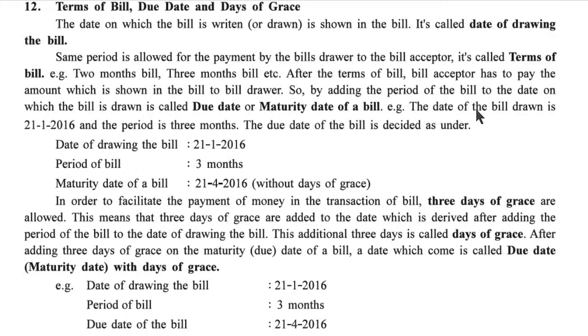As an example, the date of the bill drawn is 21st January 2016 and the period is 3 months. The due date of the bill is decided as under. Date of drawing the bill, 21st January 2016. Period of bill, 3 months. So 1 and 3, 4 is there. So the maturity date of the bill is 21/4/2016 without days of grace.